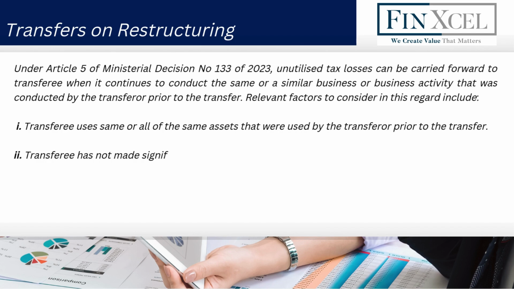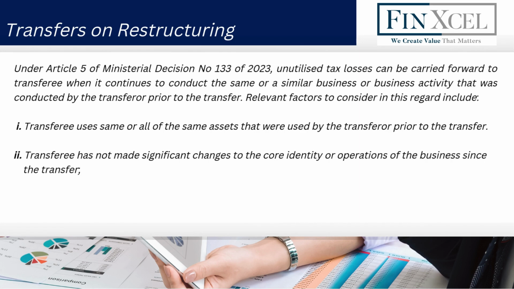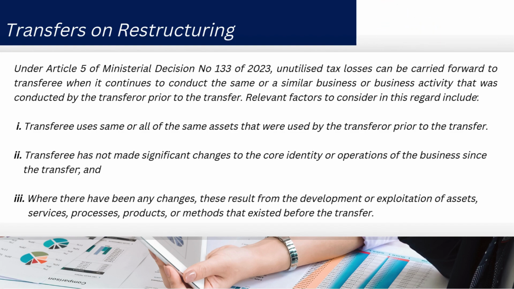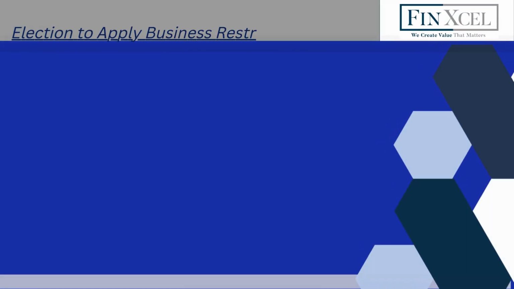Transferee has not made significant changes to the core identity or operations of the business since the transfer, and, where there have been any changes, these result from the development or exploitation of assets, services, processes, products, or methods that existed before the transfer.